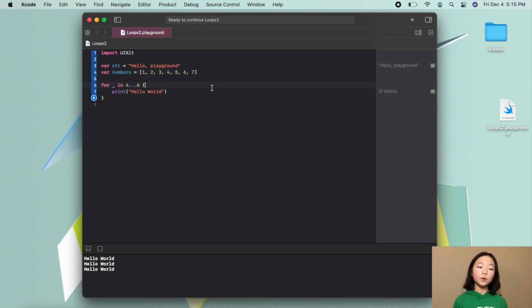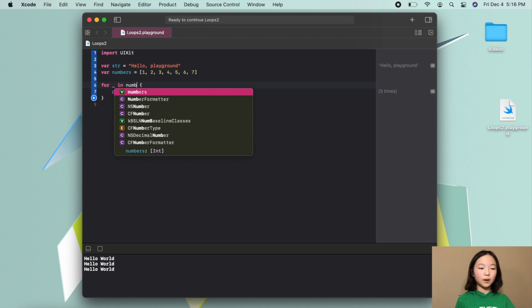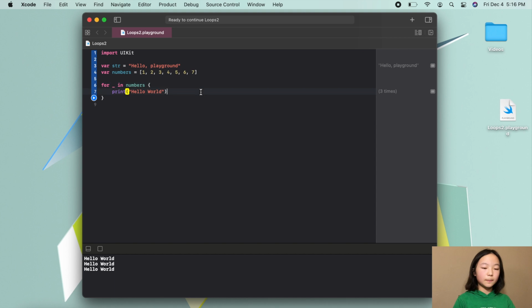To use the for loop with an array, you simply want to plug in your array's name here in the place where the numbers are, or your 2 numbers and your 3 dots are. So I'll replace these numbers with our array numbers and I'm going to try to print out each element in our numbers array.